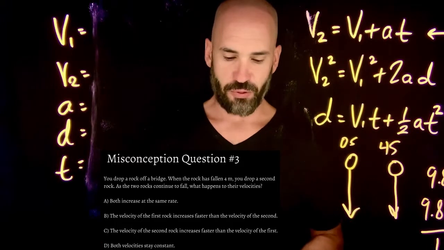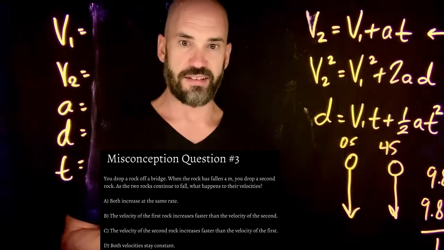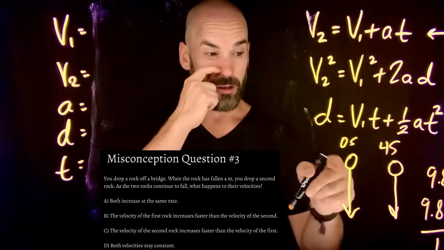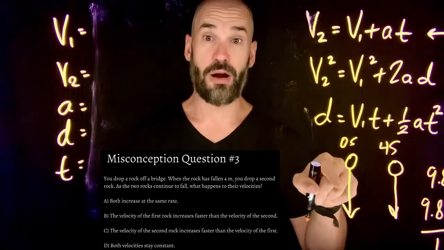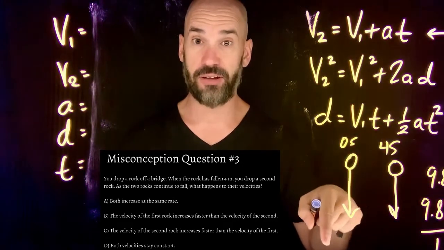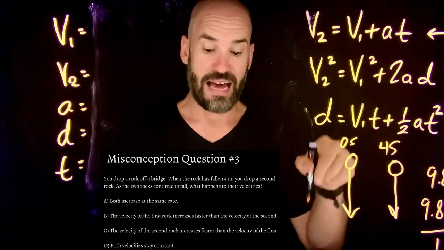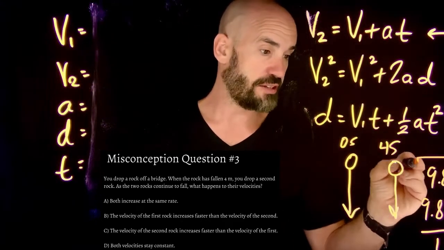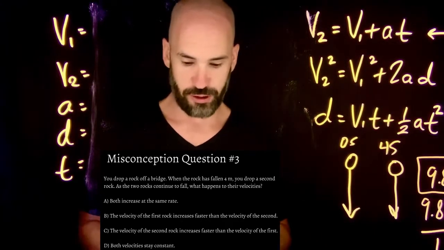The velocity of the first rock increases faster than the velocity of the second. So, is that possible? No. Granted, the velocity of this first rock will be higher because he's dropped first. He's had more time to accelerate, so his velocity should be higher. But it's not going to increase faster or at a higher rate. They're always increasing at the same rate, 9.8 meters per second squared, okay?